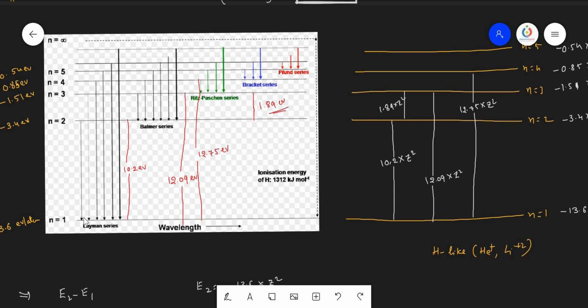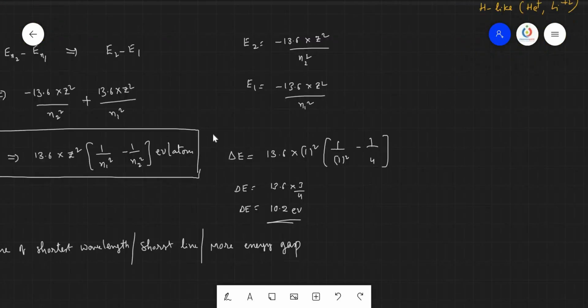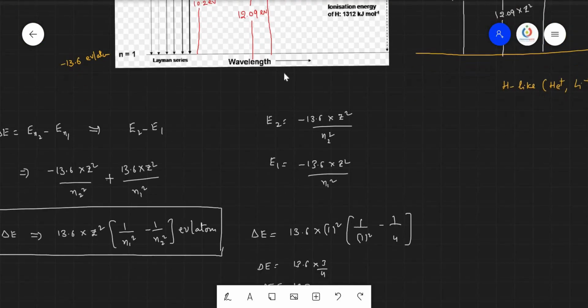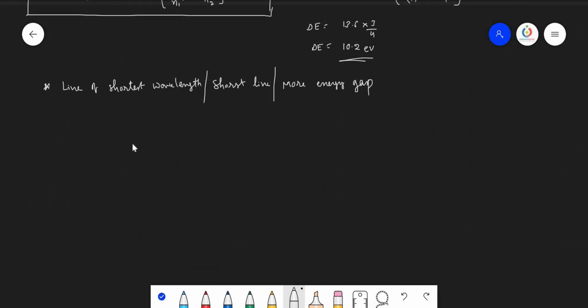If the electron comes from a nearby orbit, this is the energy gap that can be calculated. But when the electron comes from the infinite orbit, the energy gap shall be the most. The more the gap, the more the energy and the smaller the wavelength, so it becomes the shortest wavelength. So we can calculate this for the shortest wavelength lines of any series.